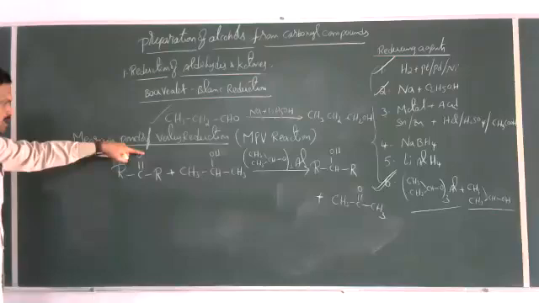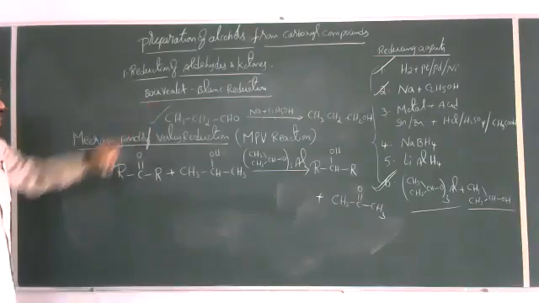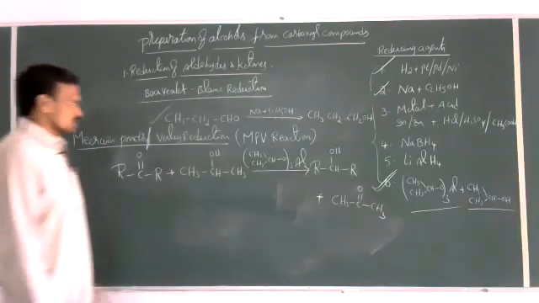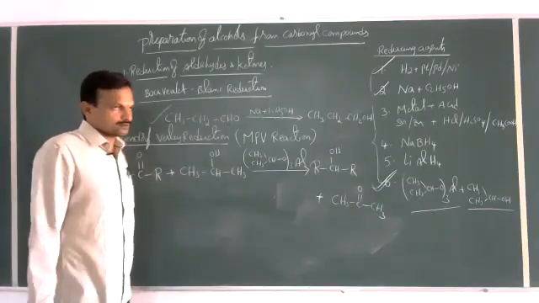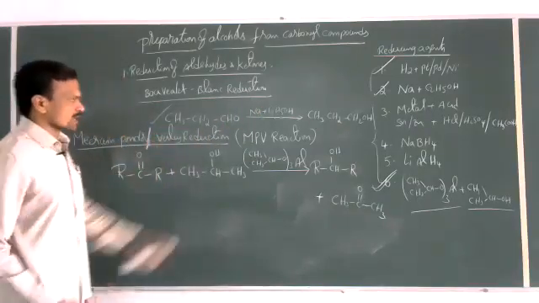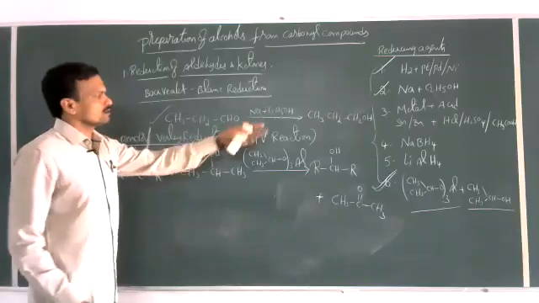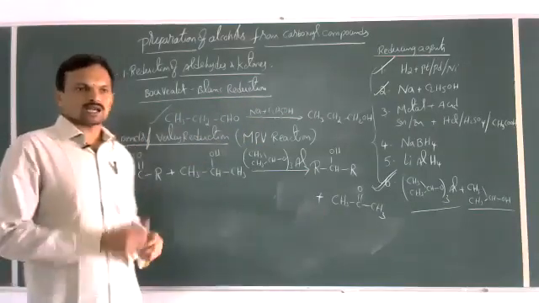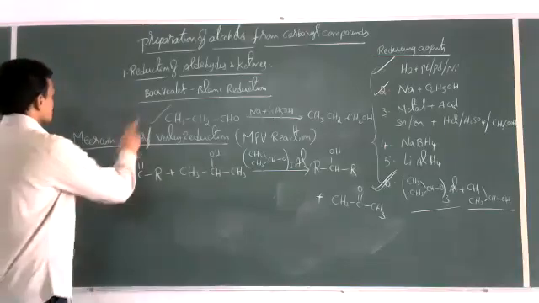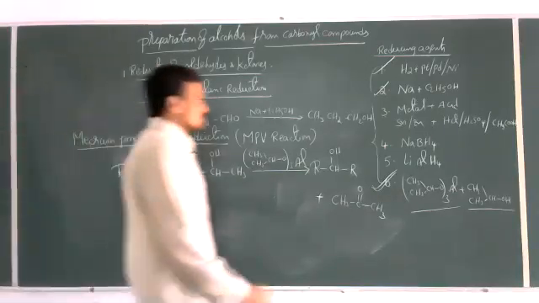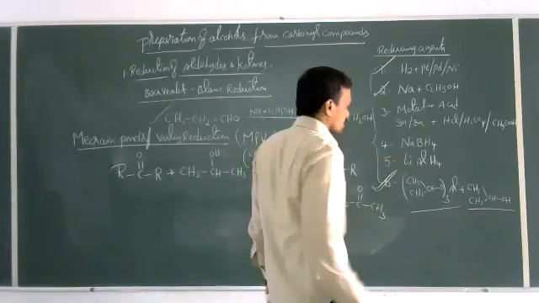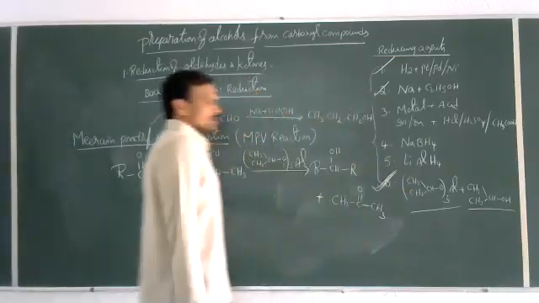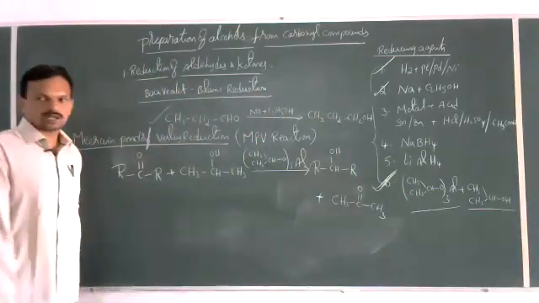These two reactions are not necessary for PUC, but in objective questions they ask by giving reactions what the product obtained is. Same type of products, but the catalyst is changed, that's all. In all these processes we are discussing, the same type of products are formed, but the catalyst is different. So these are the two other reactions where we can use sodium in ethyl alcohol or aluminum isopropoxide and isopropyl alcohol as catalyst.